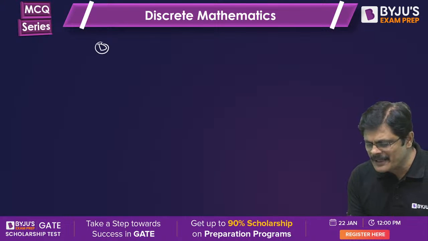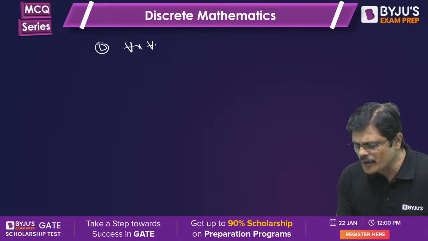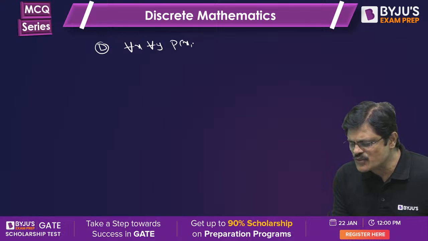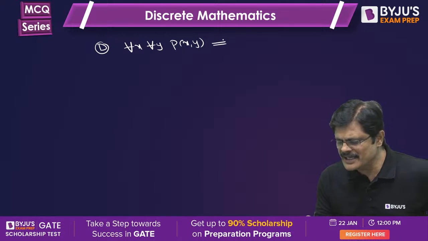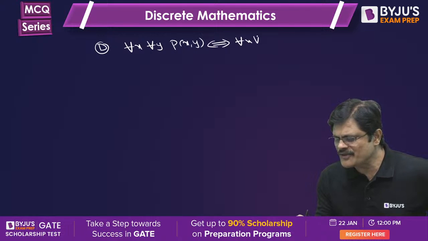See, option D, please remember: for all x, for all y, Pxy is equivalent to for all x, for all y, Pyx.